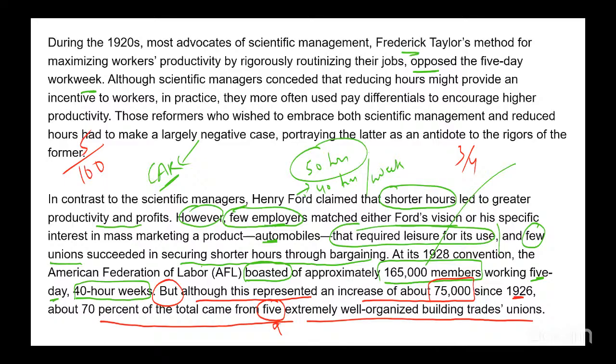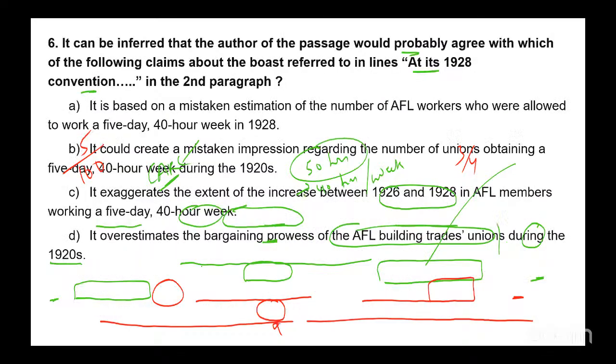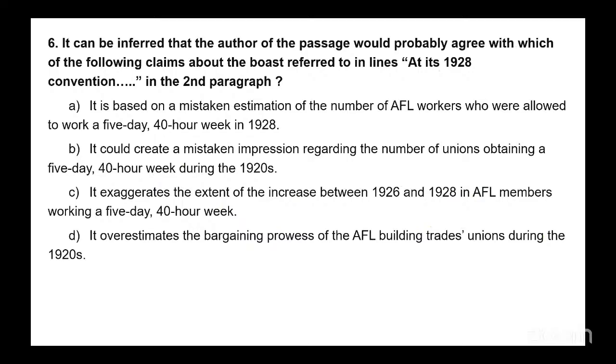unions. It's not really reflective of a widespread adoption of 40-hour weeks. It does not show that 40-hour weeks has become a norm, because these are just 5 trade unions. So the number does not reflect what maybe they are trying to project. The number is misleading in a way, right? So let's look at the options. Let's go to the question, and we should be able to answer this now without going back to the passage.